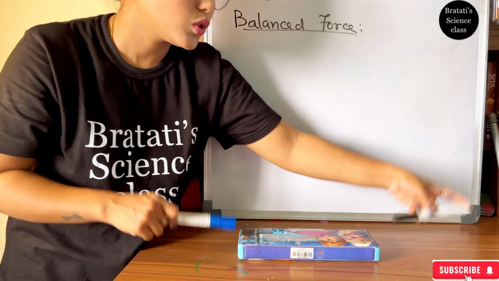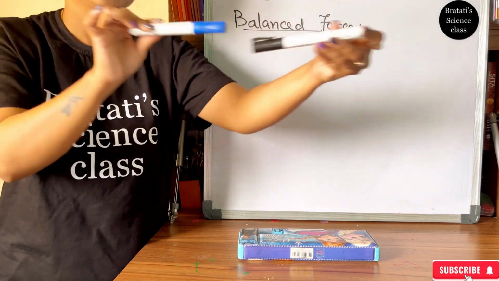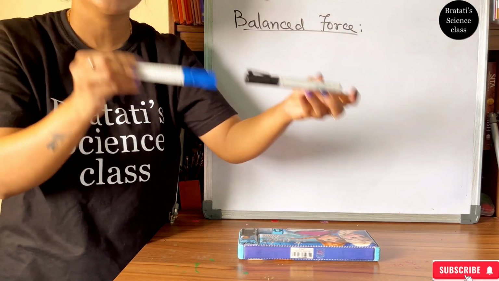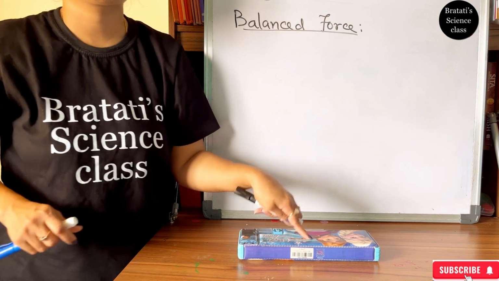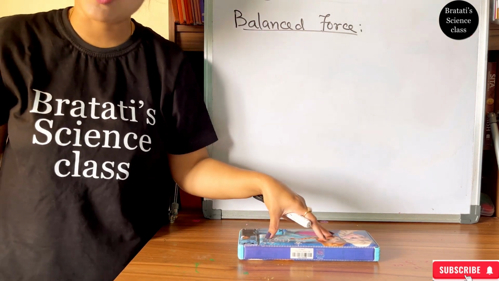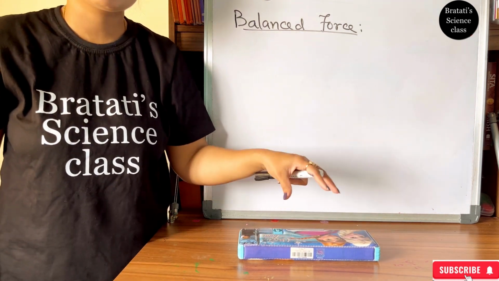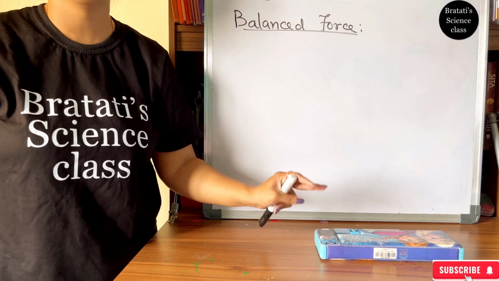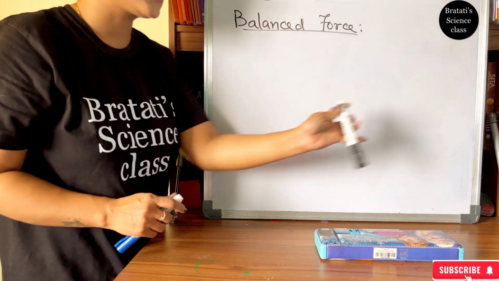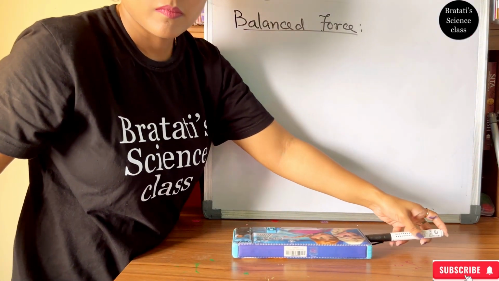So when the two forces are equal and opposite to each other, this is called balanced force, which will not change the direction, movement, or position of an object. If it is at rest, it will stay at rest. If it is in uniform motion, it will stay in uniform motion until some external force stops it.